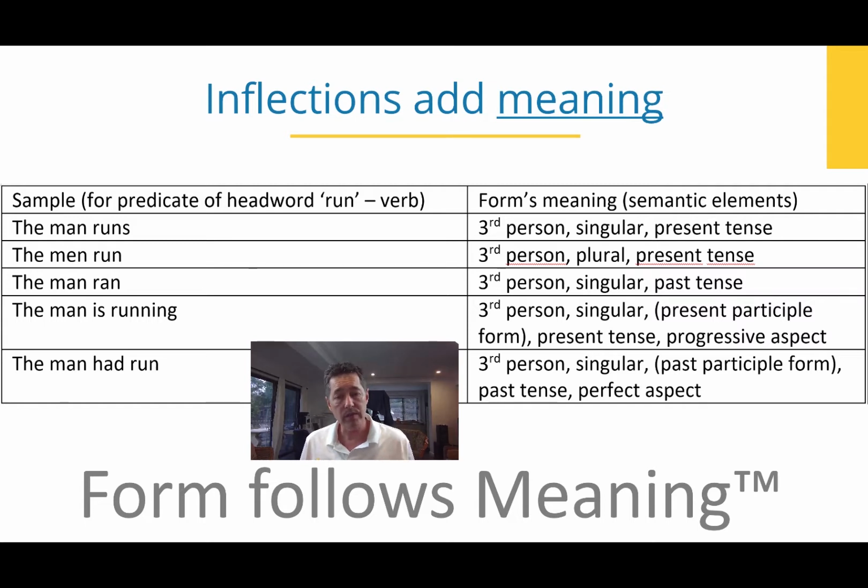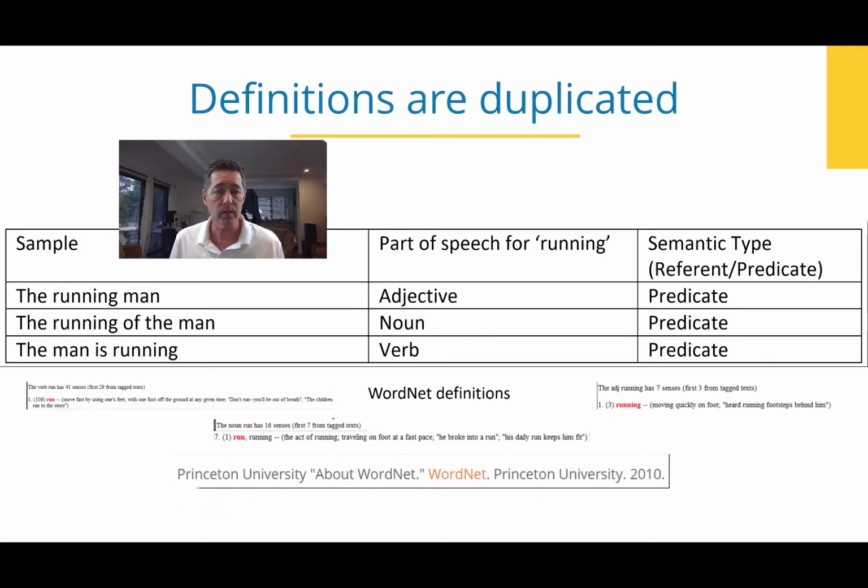And so you think, wow, that's really efficient, but it's not. It's terrible, because when we go to this, we then have three definitions for the same thing. So you can see the WordNet definitions at the bottom. WordNet's just one of the different sources of dictionary definitions, obviously. But in the first example, the running man, running is an adjective. In the second, the running of the man is a noun. And in the third, the man is running, it's a verb. But in every case, the meaning of running is a predicate. It relates man. And in every case, man is a referent.